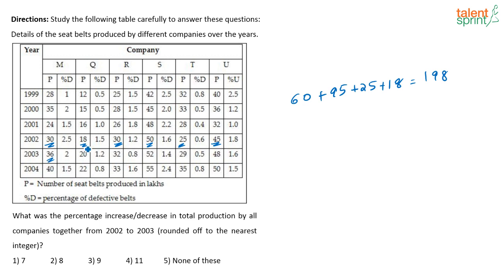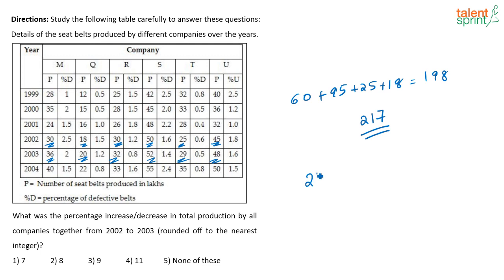Then in 2003, 36 plus 20 plus 32 plus 52 plus 29 plus 48. What will that be? That will come to 217. Is that correct? 217. Just add these, that's all. Yes, I think it is correct.